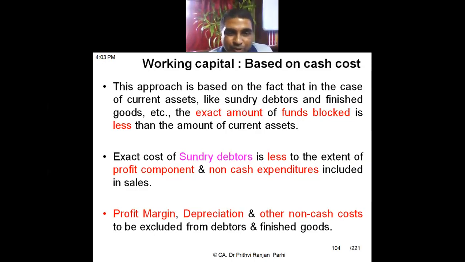In costing also, we take depreciation as a part of the cost. Depreciation is always a part of the cost. I told you I am selling it at 100 rupees, but my cost is 90 rupees. But again, in that cost also depreciation is included. Let us say depreciation is another 10 rupees. So actually my real cash cost is how much?